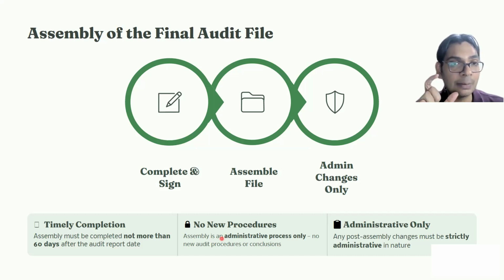So that is the importance of making an audit file in a chronological order. Imagine a complete story of an audit in a proper file, that is known as the audit file, and that is purely for administrative purposes only. No new activity can be performed during these 60 days. So one has to be very cautious and very careful, right?